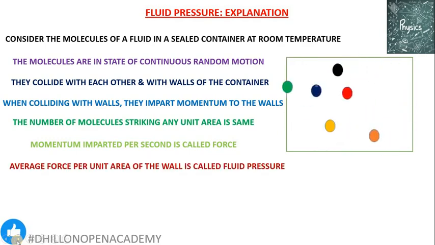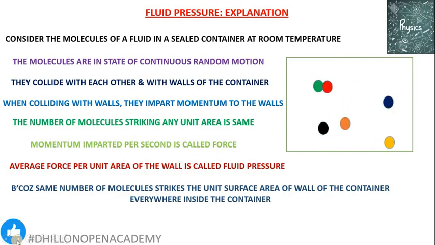So we find what we call the average force per unit area on the wall, which is known as the fluid pressure. If we take the average value of the force applied by all those molecules hitting in 1 second on a unit surface area of the wall of the container, we call that average force per unit area the fluid pressure.